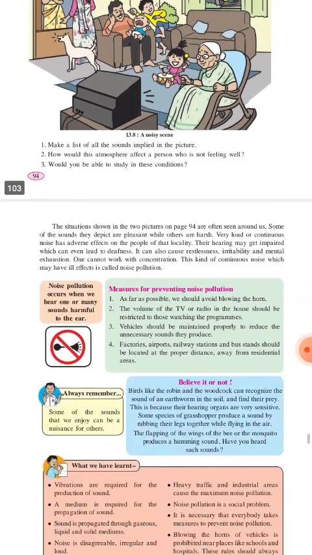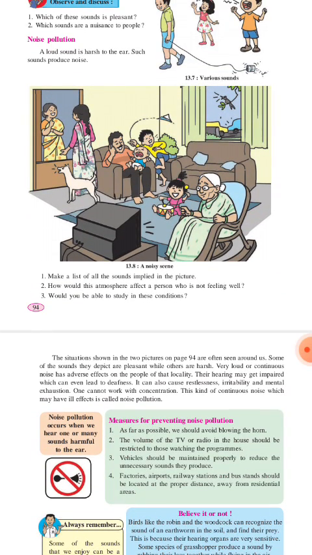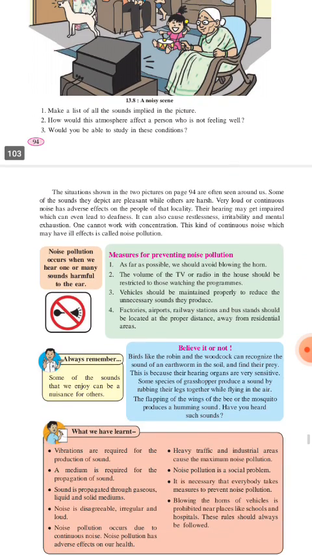In the situation shown in the picture, as you can see, there are different sounds. For example, car sound, two women talking, a dog barking, children crying, grandmother watching TV, father talking on the mobile phone, children playing. So in this situation, many different types of sound are being produced, and sometimes it is very harsh for a person to listen to. That is an example of sound pollution.